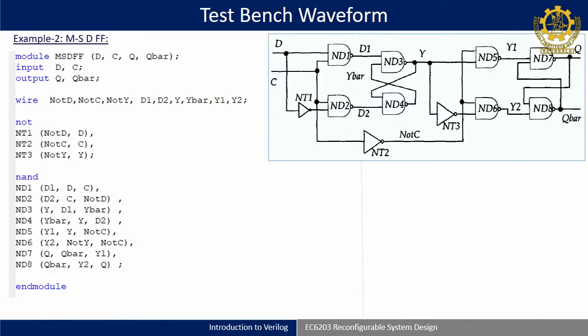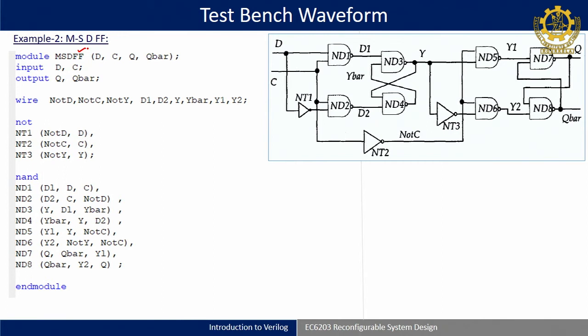Second example, I have just put the code because by this time you are acquainted with writing of the code. It is better to write than study, but to reduce time I have put the code here so that we can discuss. Let us say it is a master slave D flip flop. Instead of behavioral level modeling, I have used gate level instantiation. So, module MSD flip flop I have taken.